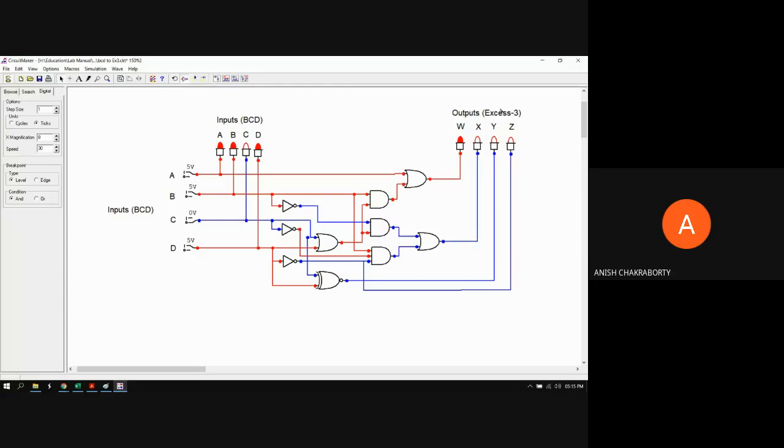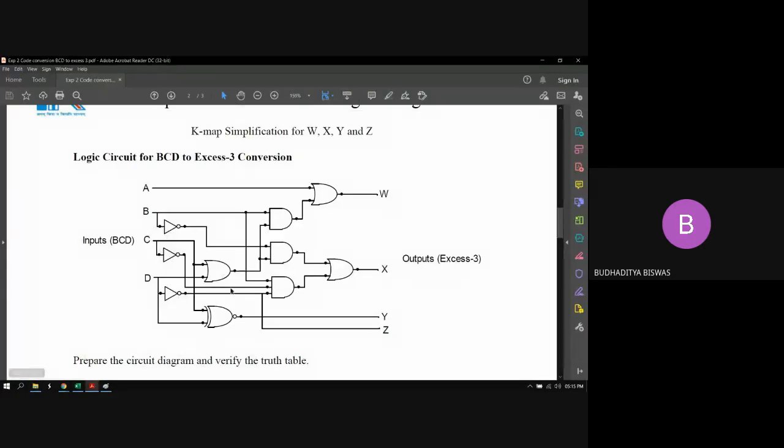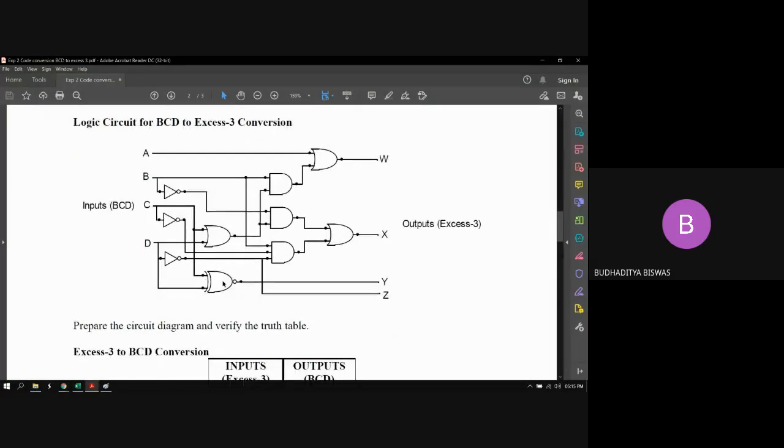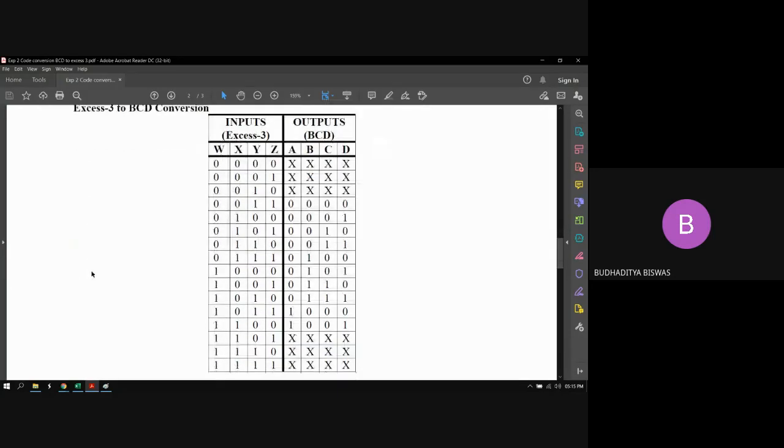Yes, sir. So now come to the last part of the experiment. It will take very little time. The vice versa: now the inputs are XS3 and the output will be in BCD. So come to this one. This is the table. First is the word definition. Every digital circuit is implemented like this.